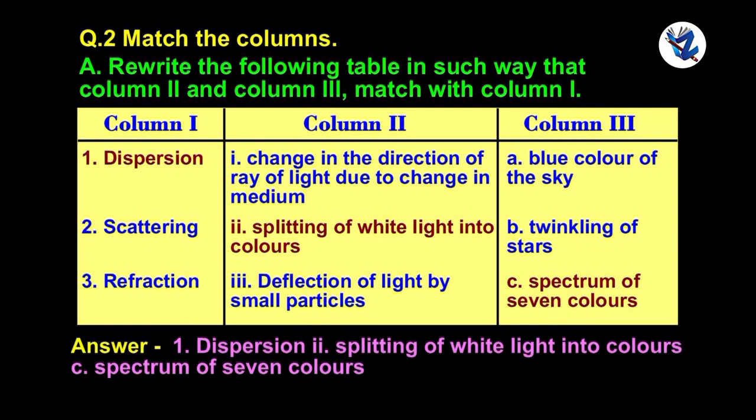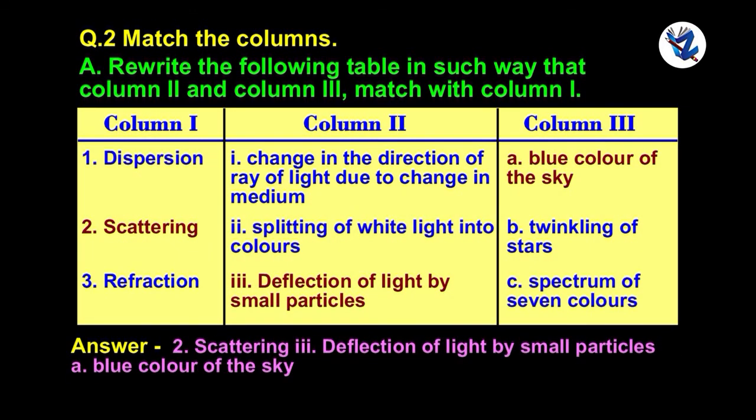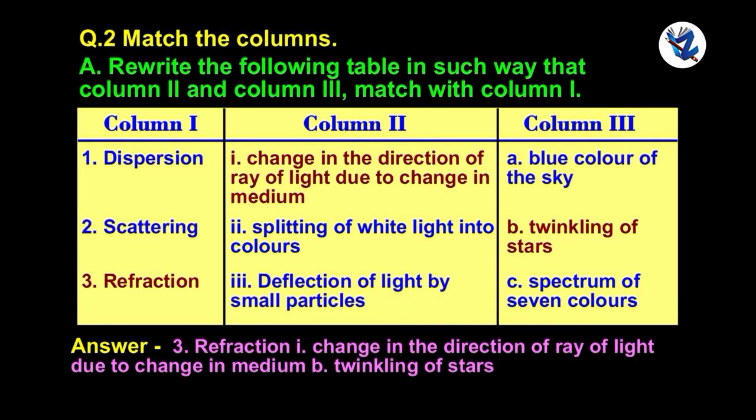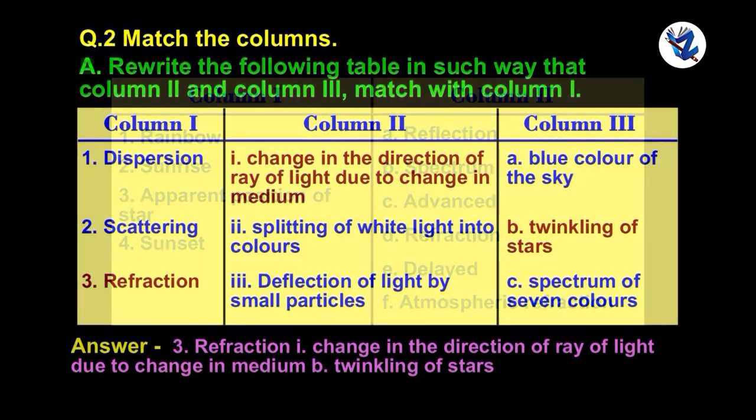The answer: dispersion, splitting of white light into colors, spectrum of 7 colors; scattering, deflection of light by small particles, blue color of the sky; refraction, change in the direction of ray of light due to change in medium, twinkling of stars.